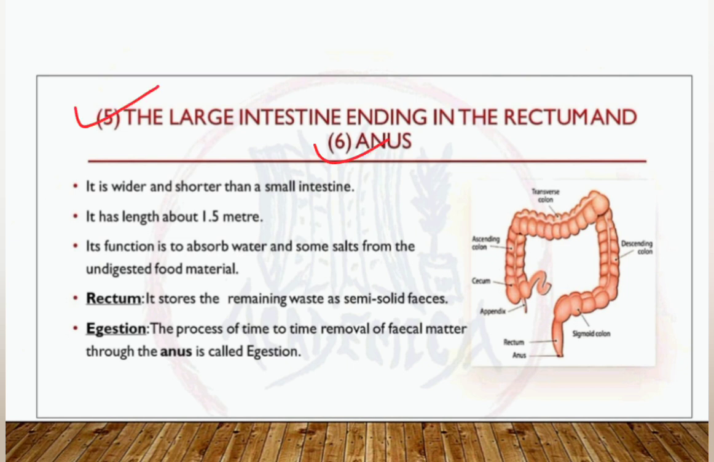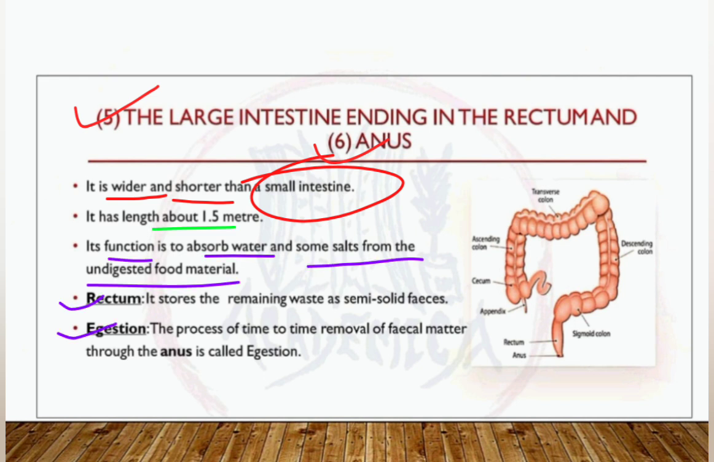The large intestine, which ends in the rectum, is wider and shorter in comparison to the small intestine. It has a length of 1.5 meters. Okay, and its function is to absorb water and salt from the undigested food material. The rectum stores all the remaining waste that is to be passed through the anus, which we call egestion, and you can see the definition here. The process of time to time removal of fecal matter through the anus is called egestion.